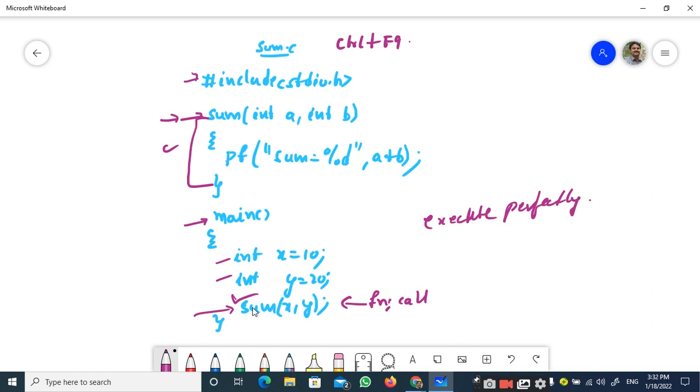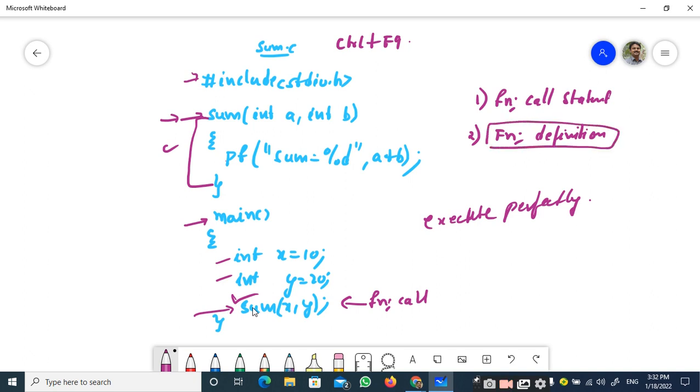So the point you have to understand here is two statements: the function call statement, and the second one, the function definition. When we have the function definition after the function call statement, as in the previous example, the function declaration is mandatory.